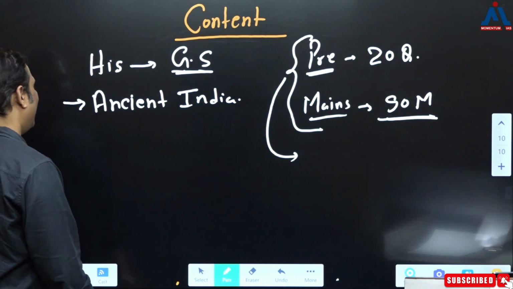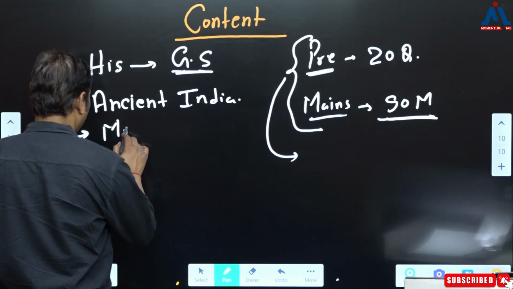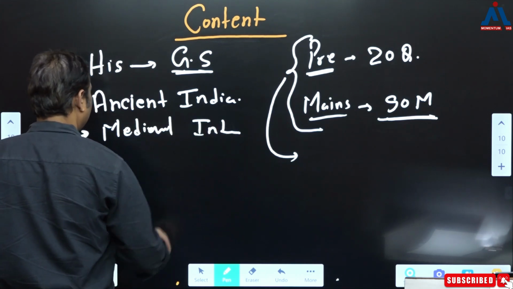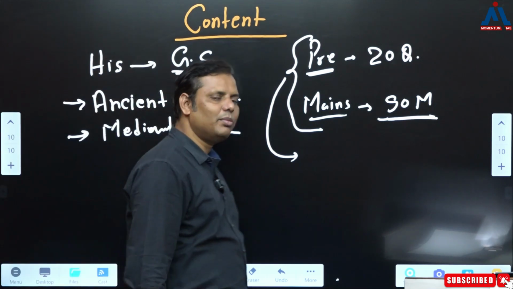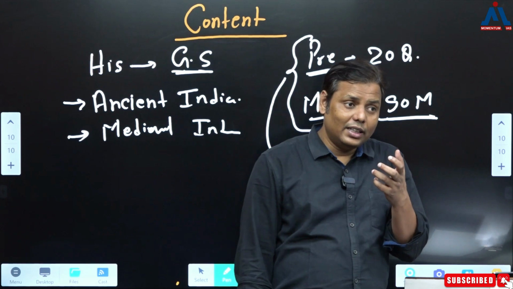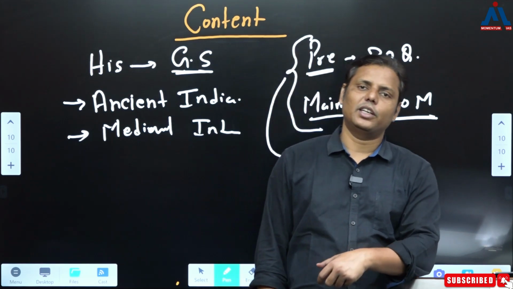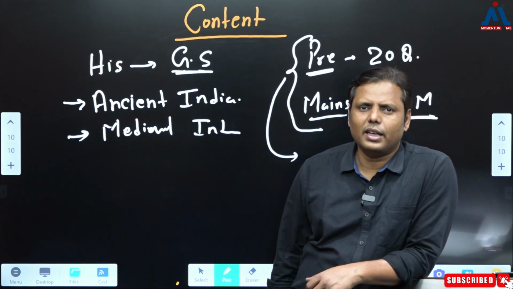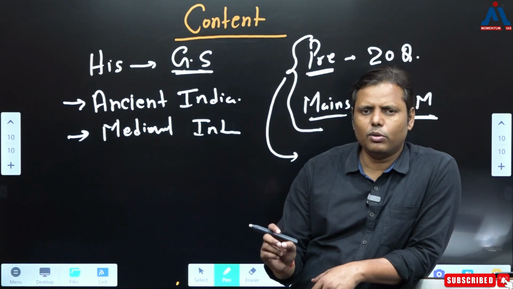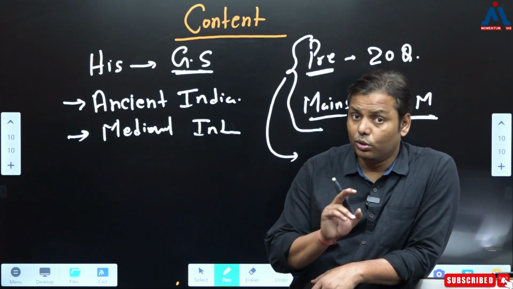Now there is another area which was always ignored by the aspirants, and that is medieval India. And I believe there are still so many students who ask this question, whether they should go for medieval or not. उनको लगता है कि medieval नहीं भी पढ़ेंगे काम चल जाएगा, लेकिन मुझे लगता है कि अगर 2 या 3 क्वेश्चंस medieval से प्री में आ रहे हैं, ठीक है, या फिर जिस तरीके से उन लोगों ने मेंस में भी medieval से क्वेश्चंस पूछने शुरू किए हैं, उसके बाद मुझे लगता है कि अवॉइड करने के चांसेस बहुत कम है. सो आपको एक बार तो देखना पड़ेगा. Let's say you have been going for a very basic content of medieval, fair enough, but then ultimately you have to go through medieval India.